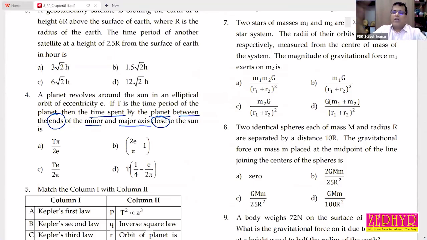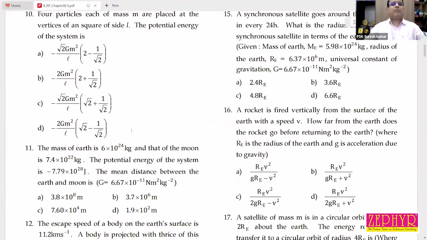That's why we choose those 2 points. Clear? So you need to find the time taken by the planet to reach B from A or A from B. Both will work, because it is between the ends of minor and major axis. Clear? So we can move to the solution part.